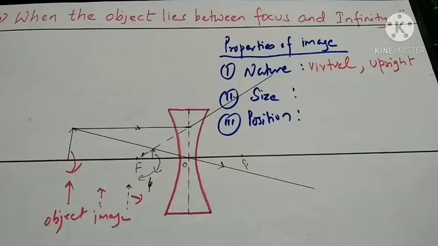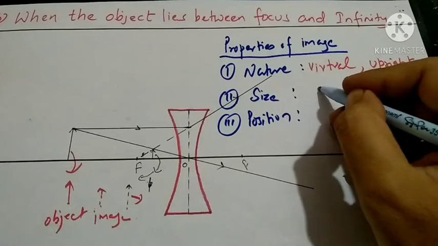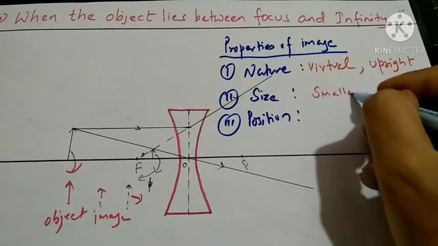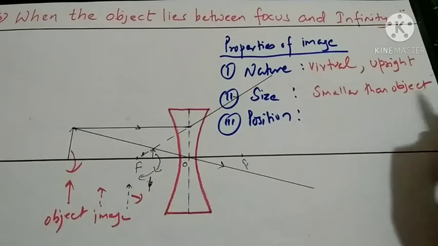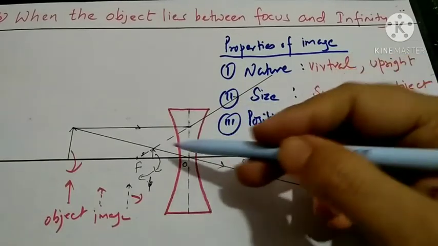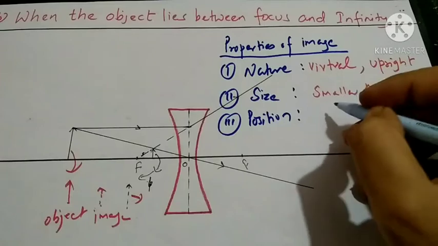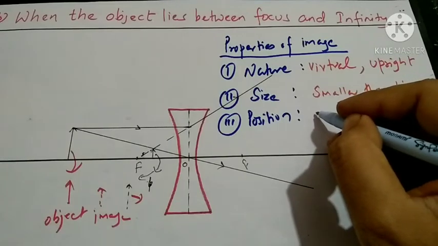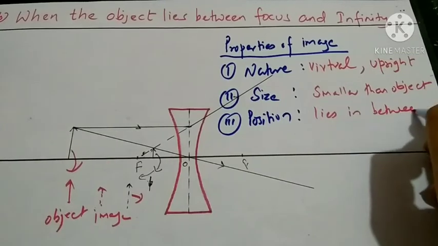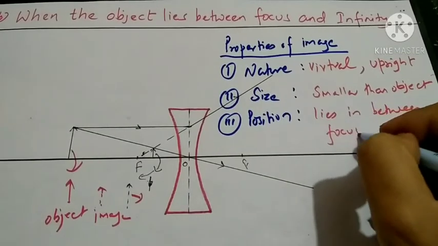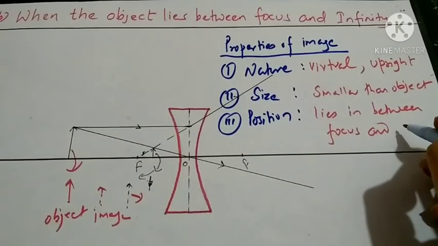Now let's discuss the size. What would be the size? The size of the image is smaller than the size of the object. So what is the position of the image here? The position is that it lies in between F and O, between focus and optical center.